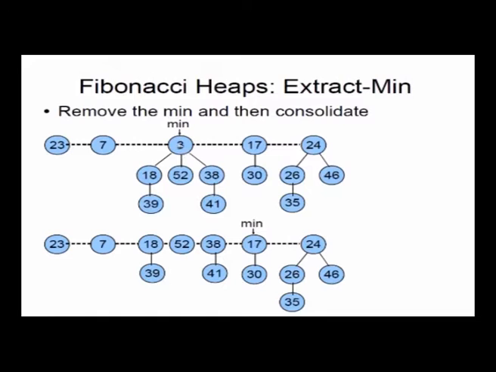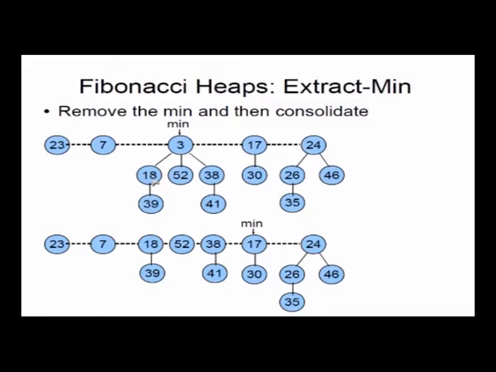So that's why you keep a pointer to the minimum always. Since you know what the pointer to the minimum is, you can take out 3. It's extract, so you want to delete 3. When you delete 3, this pointer to minimum has to point somewhere. Temporarily I'll make min point to the next element after 3, so make it point to 17. But clearly 17 is not the minimum, so this is not over, I have to do more work to find out the minimum.